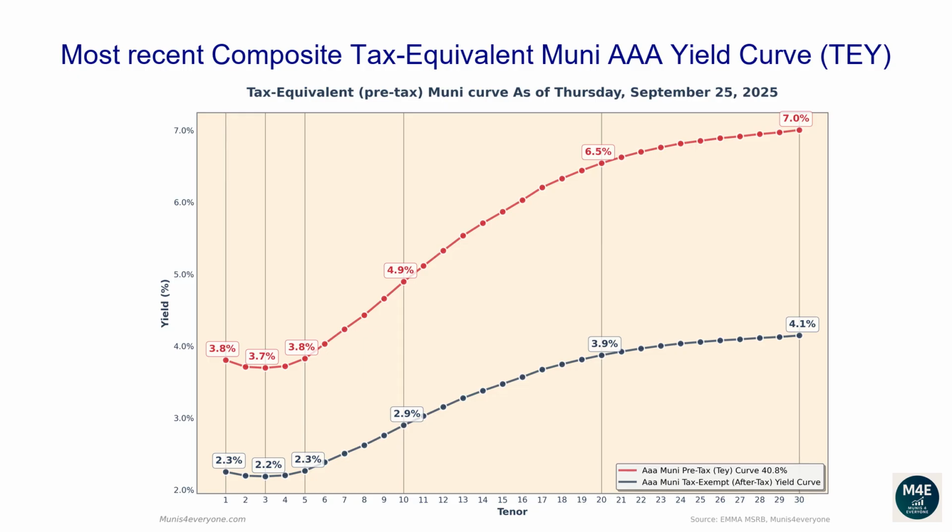The one-year tax-exempt yield is 2.25%, corresponding to a 3.8% tax-equivalent yield for investors in the top tax bracket. The two-year tax-equivalent yield is 3.71%. The 5-year tax-equivalent yield is 3.83%. The 10-year tax-equivalent yield is 4.9%. The 20-year tax-equivalent yield is 6.54%. The 30-year tax-equivalent yield is 7.0%.